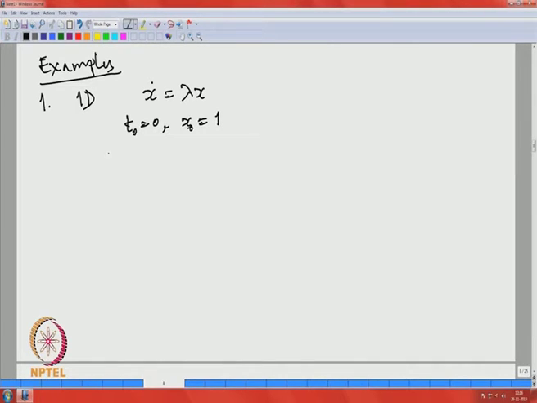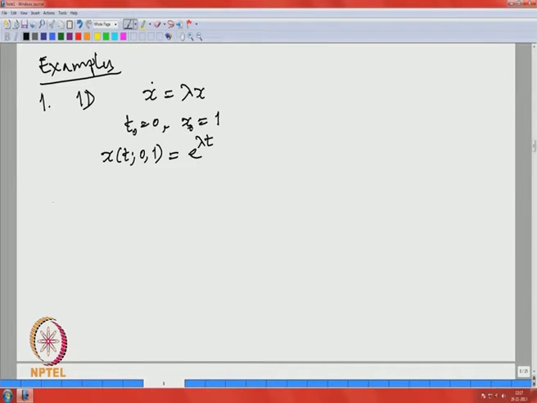So the solution x of t, 0, 1, in our notation, is simply e to the lambda t. At time t equal to 0, it takes the value 1, whatever may be the lambda.